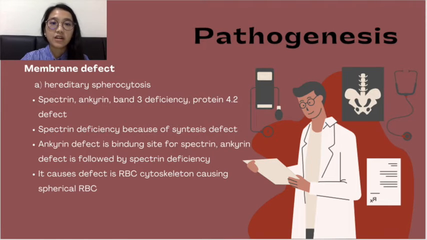Spectrin deficiency occurs because of its defective synthesis, while ankyrin is a binding site for spectrin. Therefore, in ankyrin defect, it is followed by spectrin deficiency. This all will cause a defect in the erythrocyte membrane and its cytoskeleton, resulting in spherical erythrocytes.